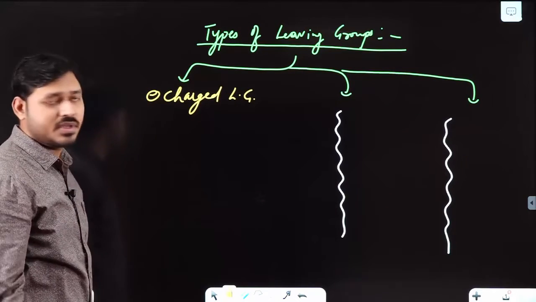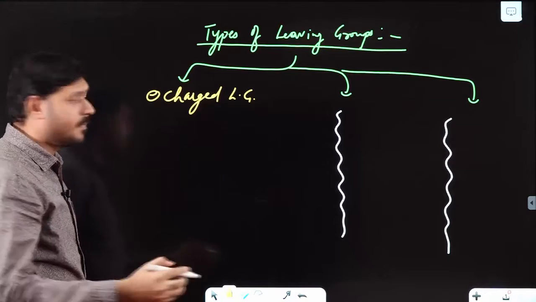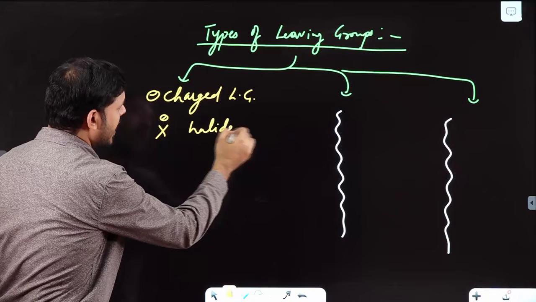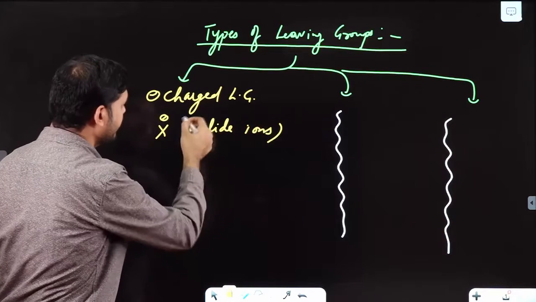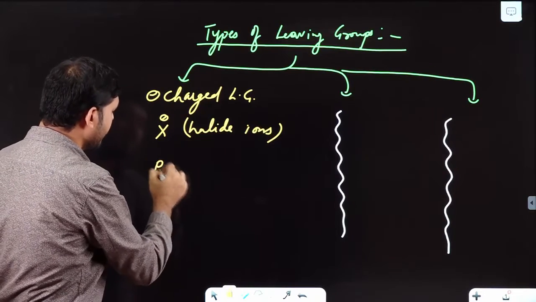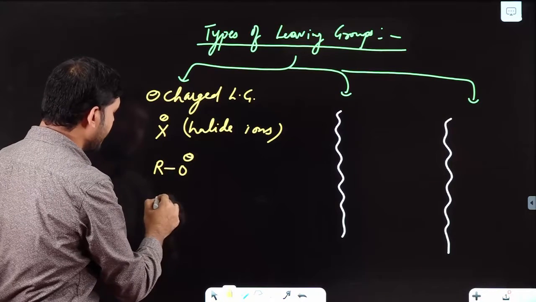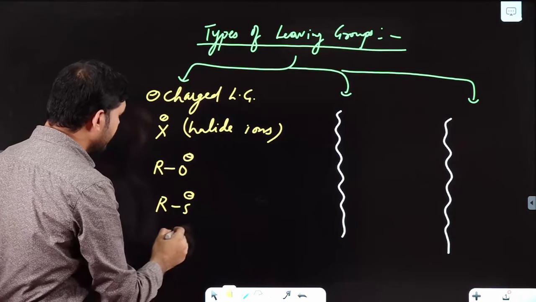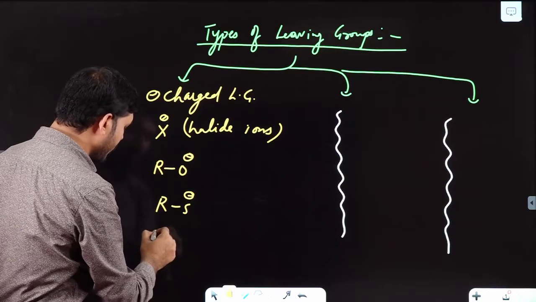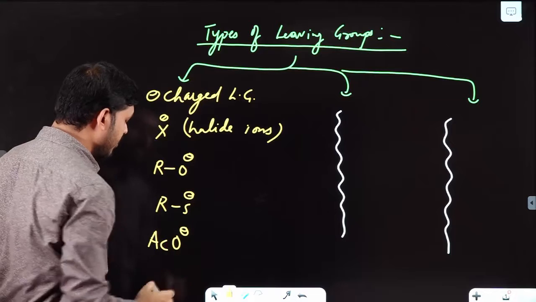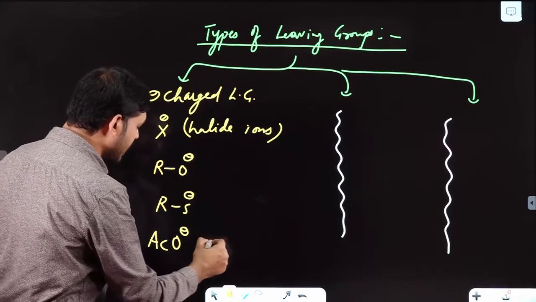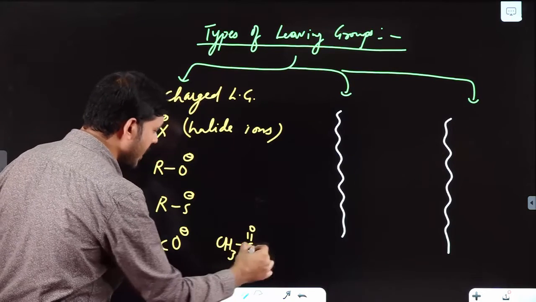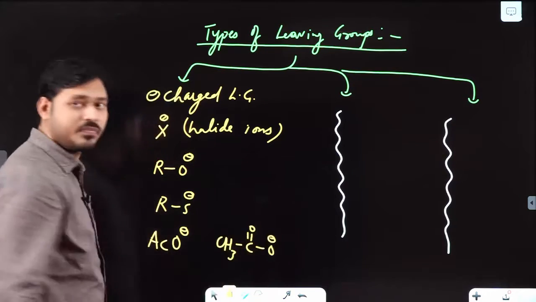Negatively charged leaving groups can be halide ions, RO minus, RS minus, AcO minus, this is simply acetate ion, where Ac means CH3CO, the acyl group, and O minus.